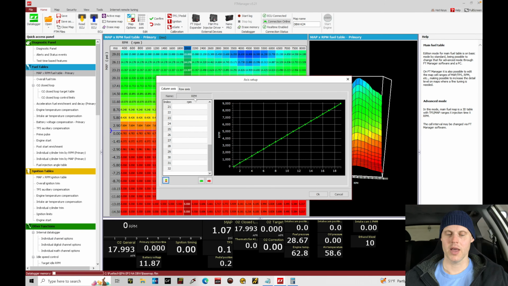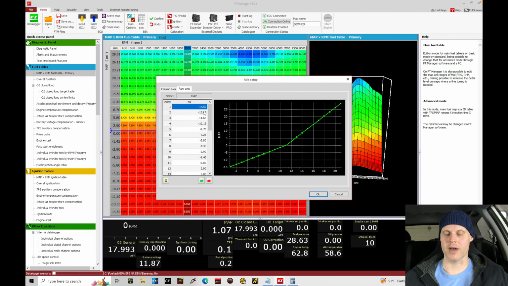Let's click OK. Then if we go to row axes, this is going to be factoring in our map pressure reading from our map sensor. Negative 14.5 psi is full engine vacuum. We absolutely want to have a row placed at that breakpoint. And then the maximum we'll probably go to is maybe 1 or 2 psi. There is a chance that I could get a ram air effect with the intake setup that I have on the vehicle here, and then I could build some positive manifold pressure, technically, if I'm going at very high speeds. I don't anticipate that happening, but it allows me to factor that into my breakpoint scaling.